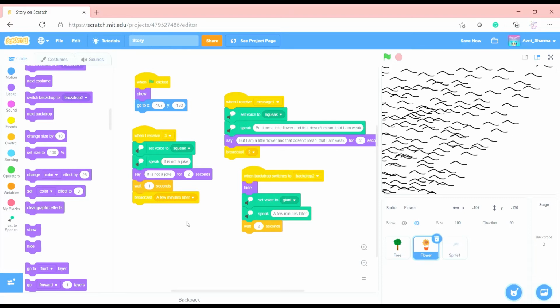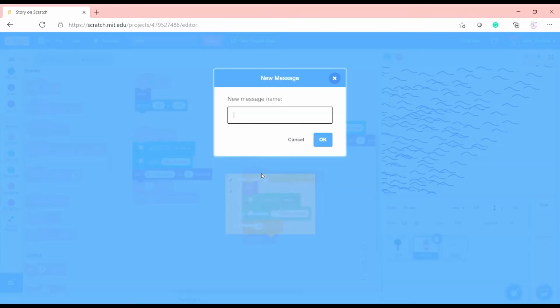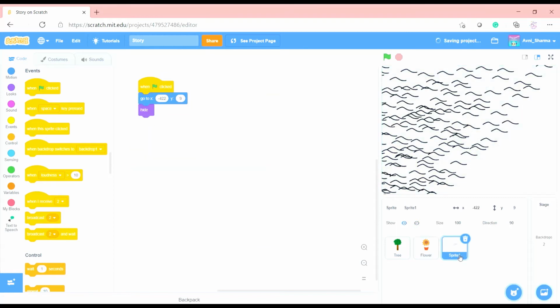So then we'll broadcast a message called wind, so we can understand. Because last time when I was making a project, I had named it message 1, message 2, message 3. I got really confused because there were so many characters I was using.